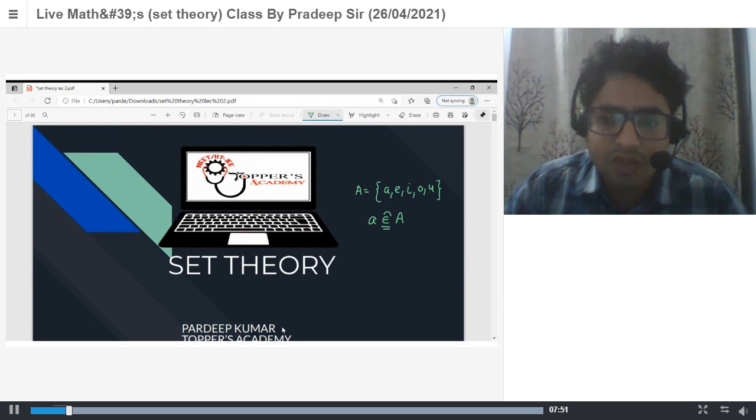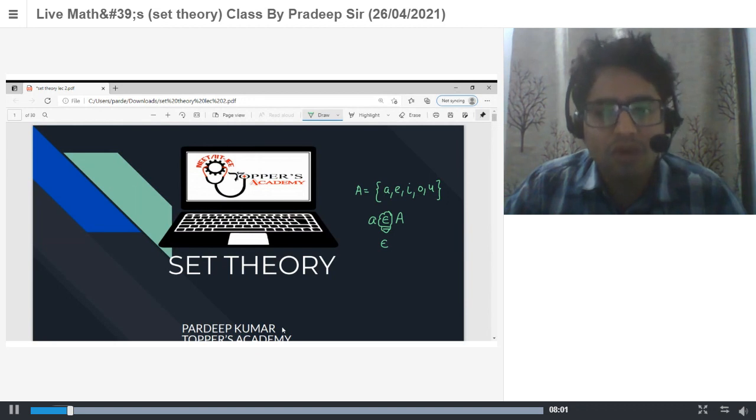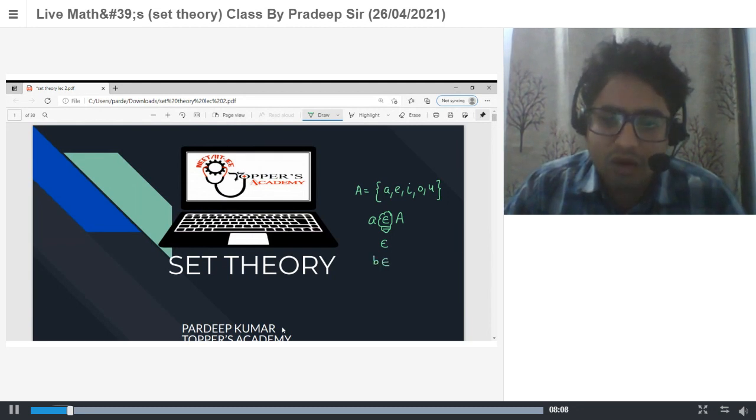If some object belongs to some particular set, we use this symbol. It means that the element belongs to that set. Let's say b does not belong to A, so it means b does not belong to A.